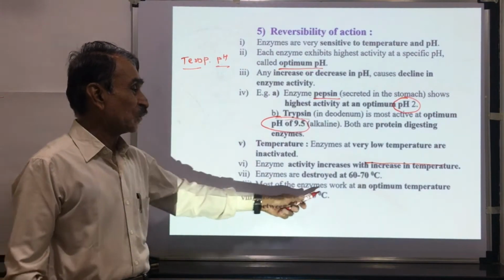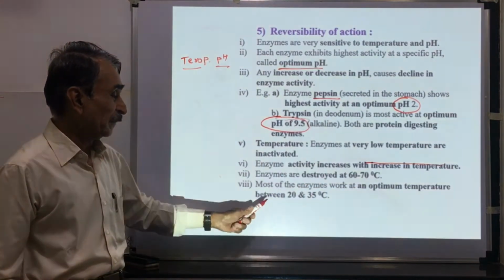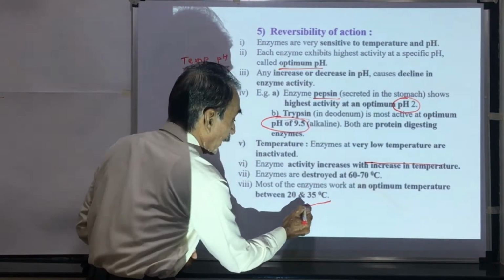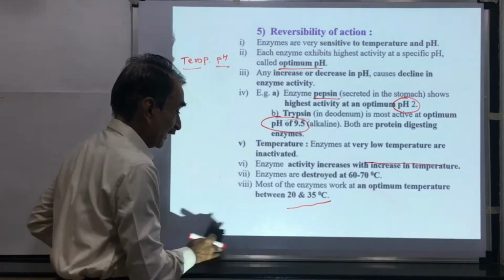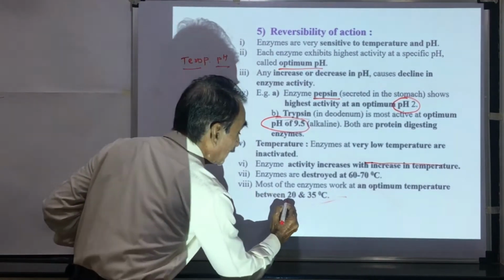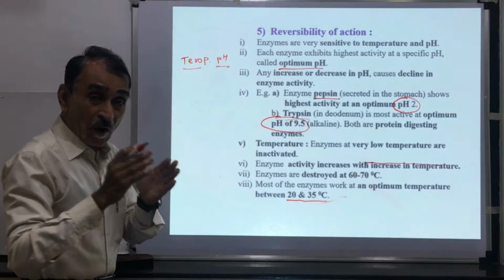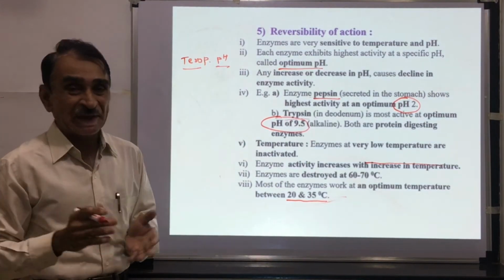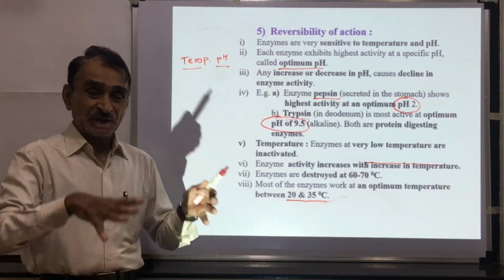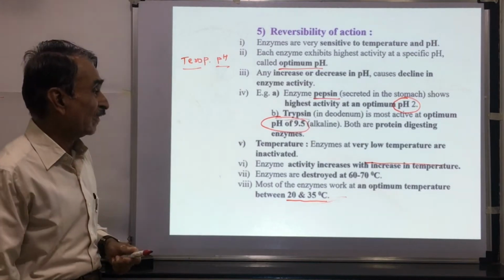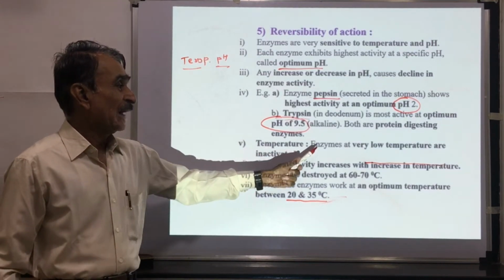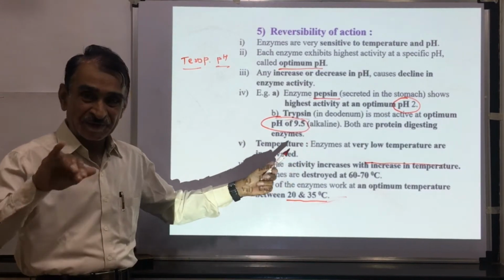Most of the enzymes work at an optimum temperature between 20 to 35 degrees centigrade. This is the optimum temperature for most of the enzymes. At this temperature, there is the highest activity of enzymes. So, enzymes at very low temperature are inactive.